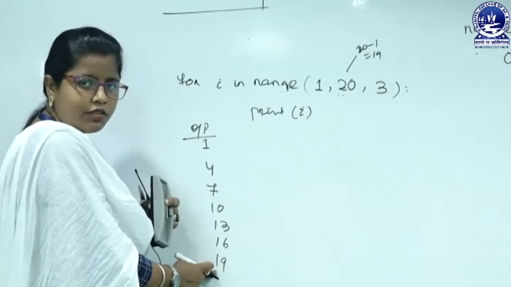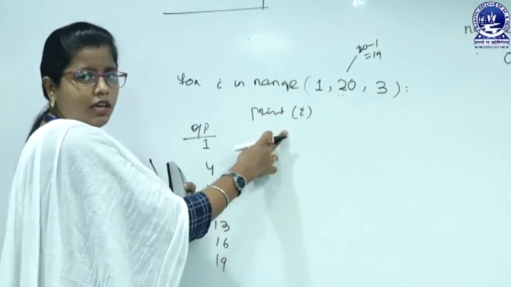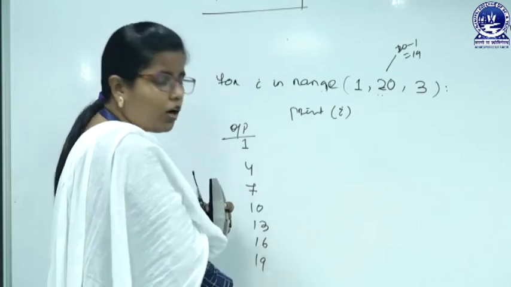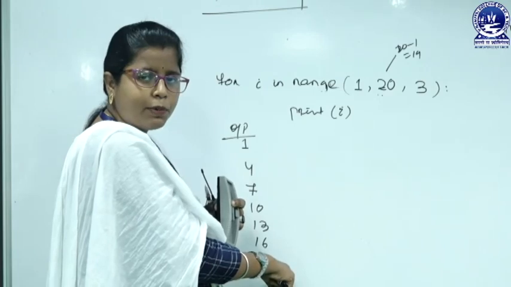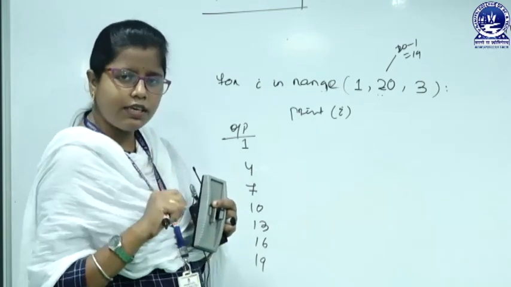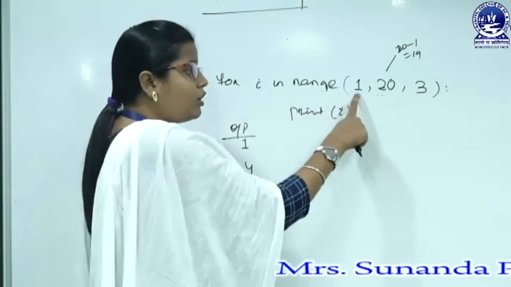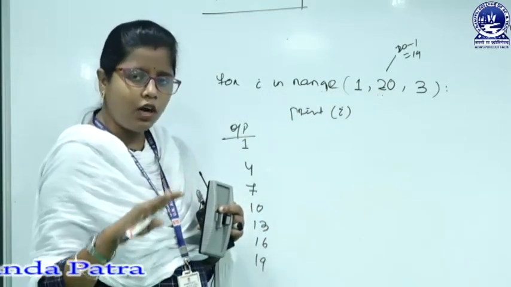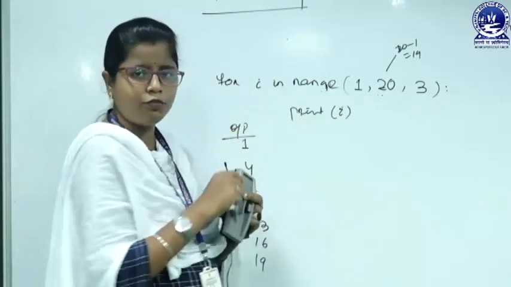Once it encounters 19, then we have to stop executing the print I statement, that actually belongs to the for loop. Suppose here I want to print only the odd numbers, the even numbers will get discarded and the odd numbers will get printed on our output screen. So, for that we have to use an if statement inside the for loop. The for loop is used for printing 1 to 20 with difference 3, and we want to print only the odd numbers. So, that is why we have to use an if statement inside the for loop.